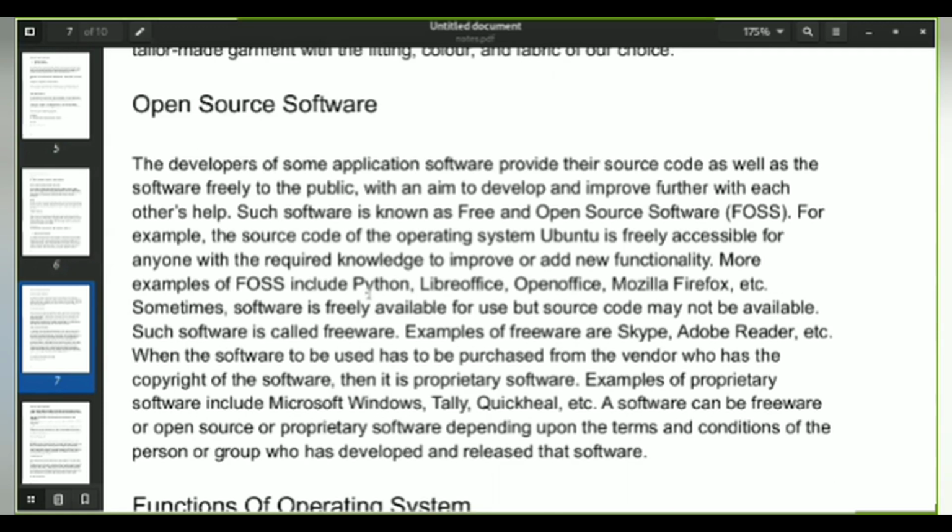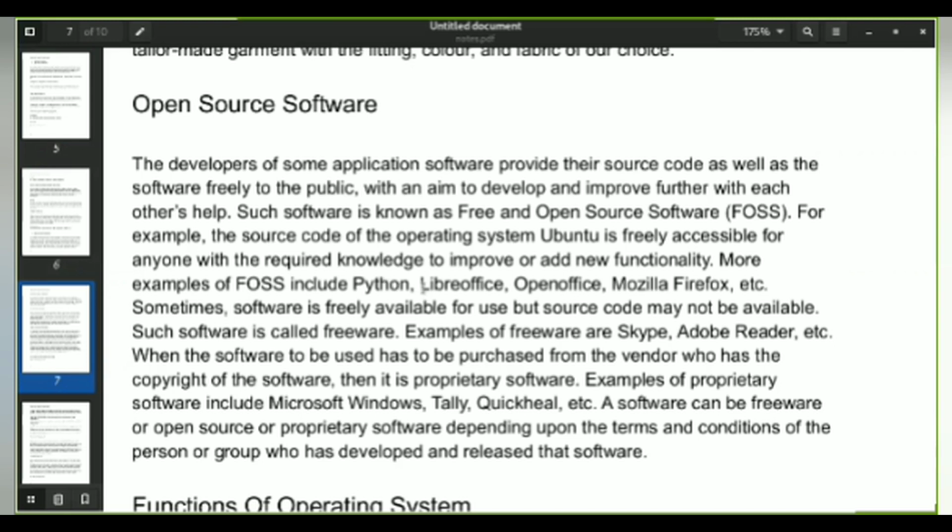For example, Ubuntu. As discussed earlier, Linux programming. Ubuntu is one of the free distributions of Linux. When I say free distribution, it is nothing but free source software, that is open source software. More examples of free and open source software include Python, which we will be learning in chapter 3, LibreOffice, which is an alternative for Microsoft Office, and Mozilla Firefox, which is a web browser.